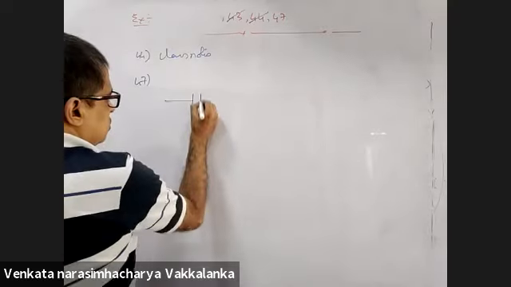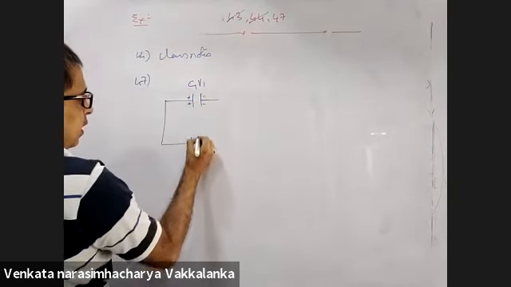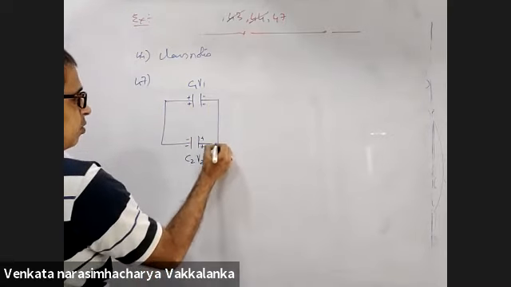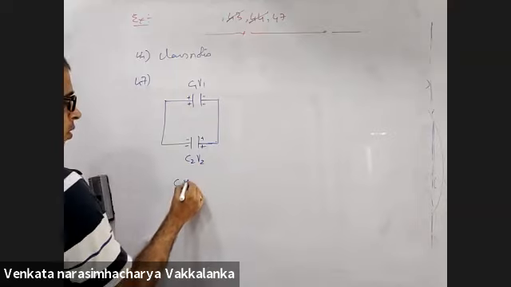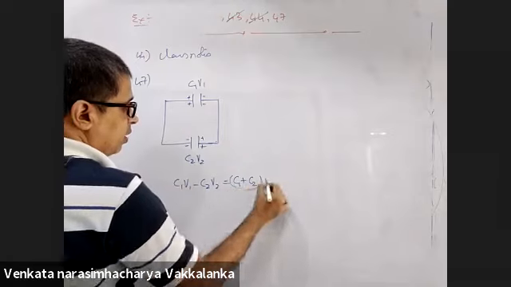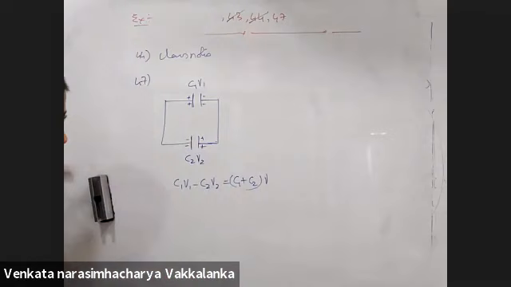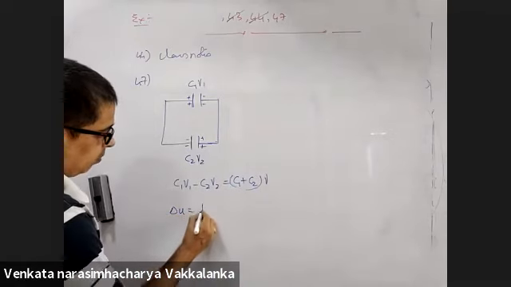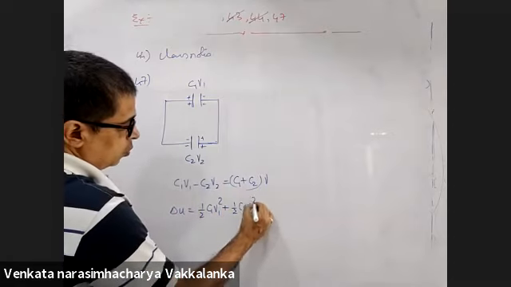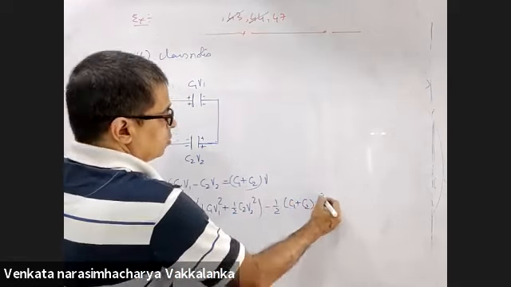We have done this way. C1 charged to a potential of V1 connected to C2 charged to a potential of V2, negative to positive. For this, what did we tell you? C1 V1 minus C2 V2 is C1 plus C2 into V. When you are connecting a positive and a negative plate, it is C1 V1 minus C2 V2. Delta U will be half C1 V1 square plus half C2 V2 square minus half of C1 plus C2 into V square.